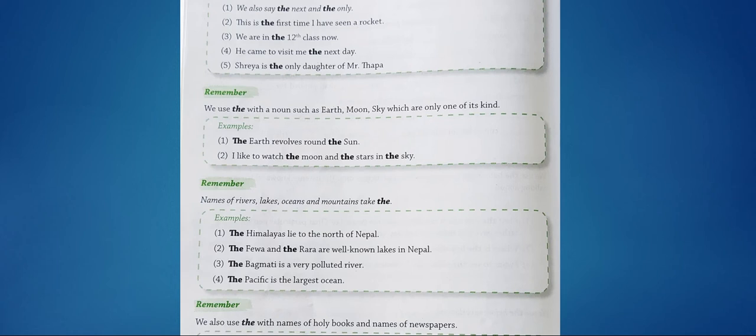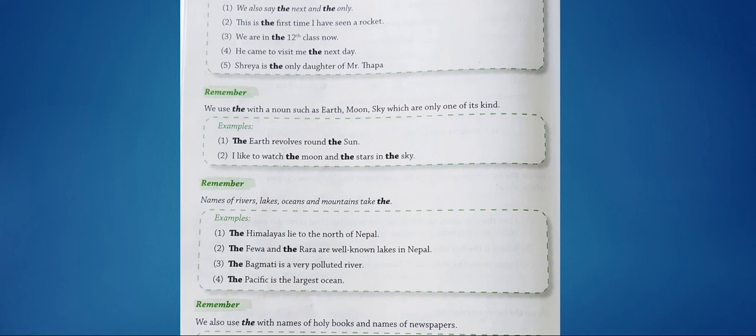Now, in the case of names of rivers, lakes, oceans, mountains, we also use the. Remember, if it's a range of mountains, we use the. The Himalayas lie to the north of Nepal. But in the case of a mountain peak like Mount Everest, a particular mountain, we don't use the. For a range of mountains, the Himalayas, we use the. But if it's Mount Everest, we'll not use the, remember.